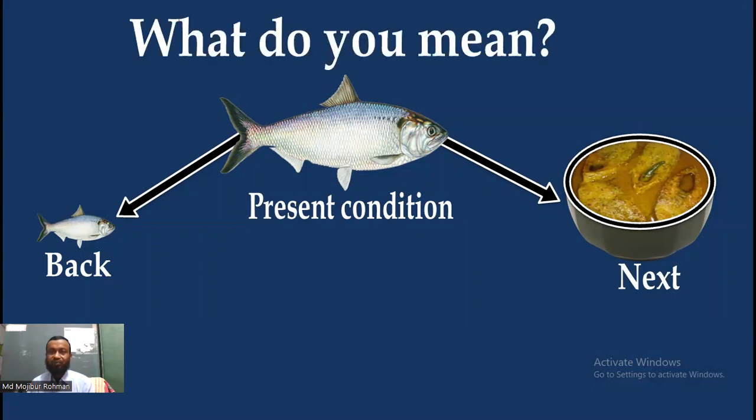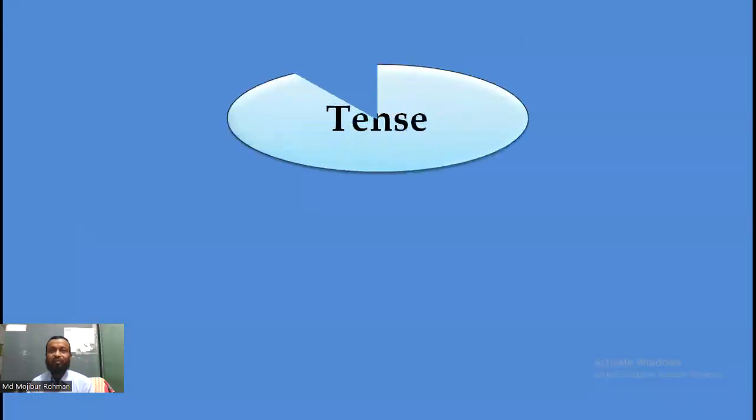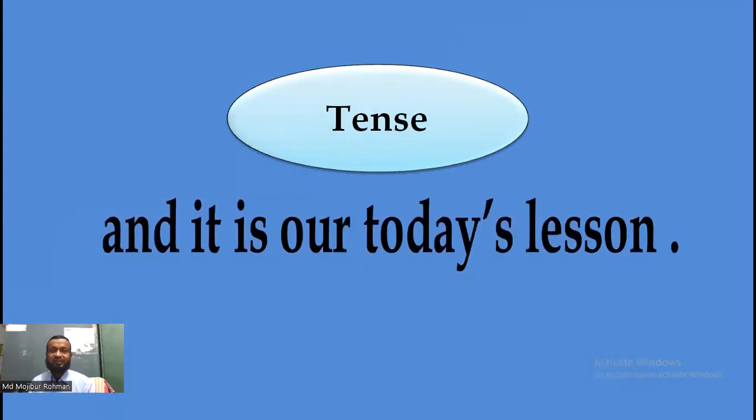What do you mean by this picture? My dear students, what are these related to? If we think about this picture, we can say it's tense. My dear students, so it is our today's lesson. That means our today's lesson is tense.